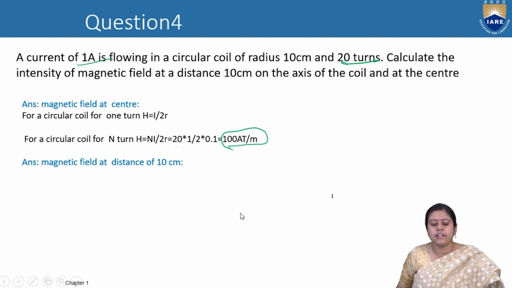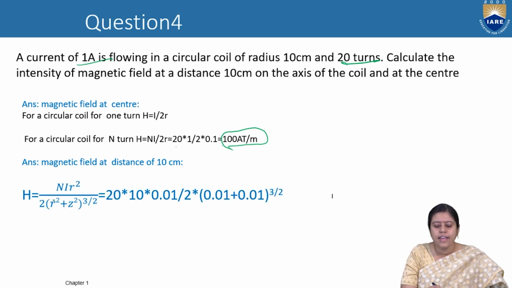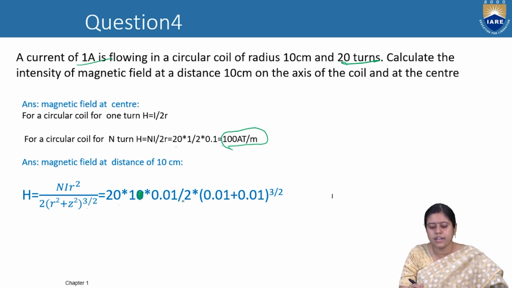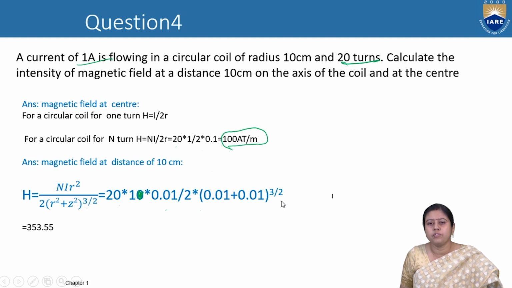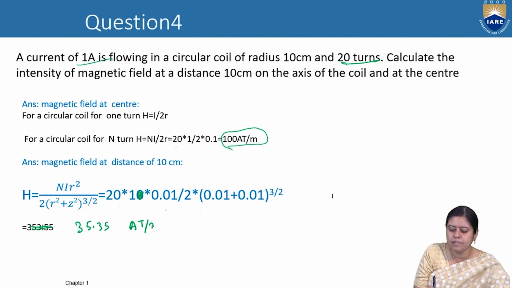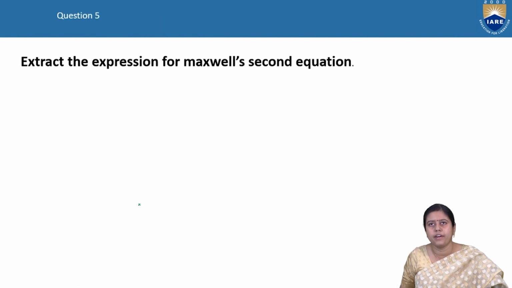If we want to calculate at a distance z, the formula is N I R square by 2 times R square plus Z square to the power 3 by 2. N value we know, I value is 1 ampere, and R square is 0.01. So if we solve it, we get the value 35.35 ampere turn per meter, because it is 1 ampere.